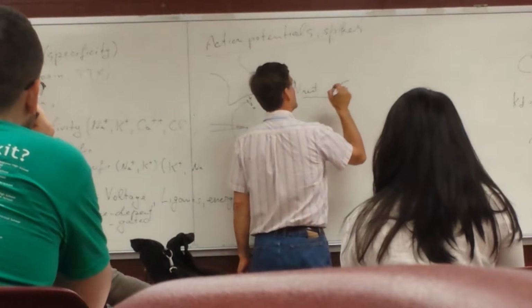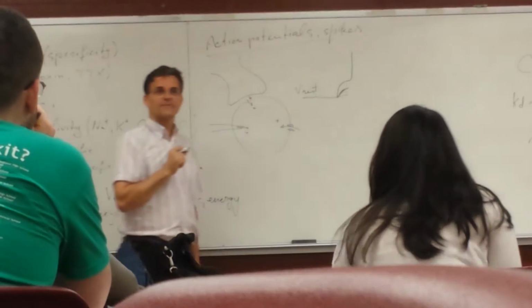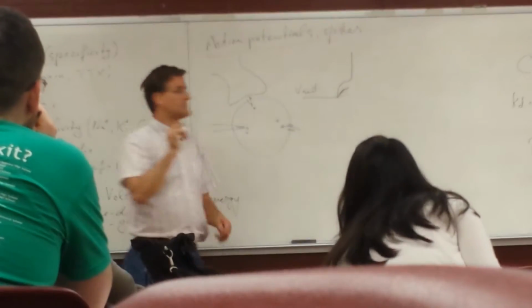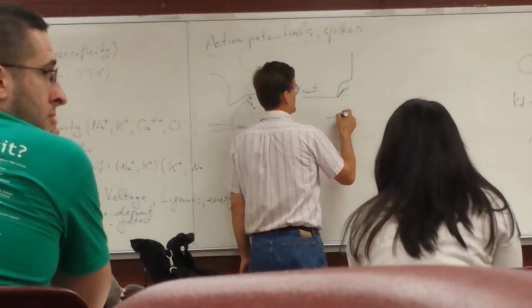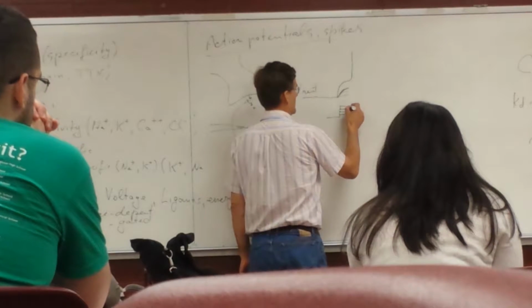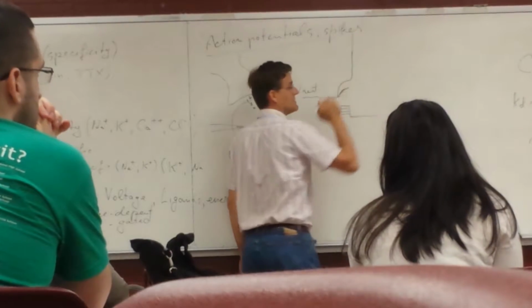If it's very strong, these things exceed the threshold, and all of a sudden, something happens by itself that does not require any further energy. So here you're putting in a stimulus that is bigger, bigger, bigger. You can turn it off, and this thing will still go up.